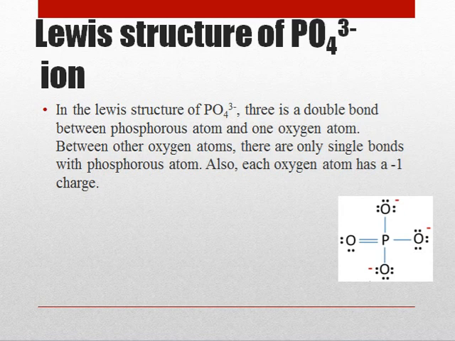In the Lewis structure of phosphate ion, there is a double bond between the phosphorus atom and one oxygen atom. Between the other oxygen atoms, there are only single bonds with the phosphorus atom. Also, each of those oxygen atoms has a -1 charge.